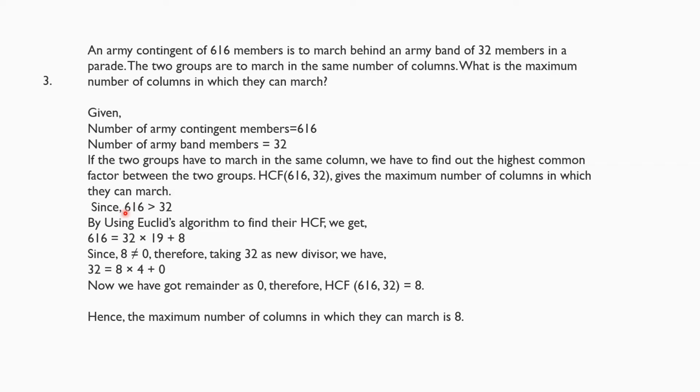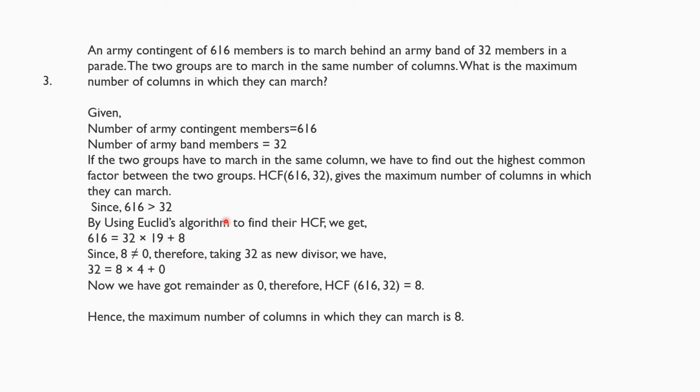We will use Euclid division algorithm to find the HCF. First we will divide 616 with 32. Then we will get 32 as divisor and 19 as quotient and 8 as remainder. Then we will express it as 616 equal to 32 into 19 plus 8, that is dividend equal to divisor into quotient plus remainder.